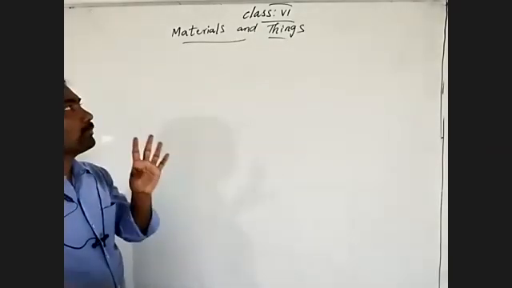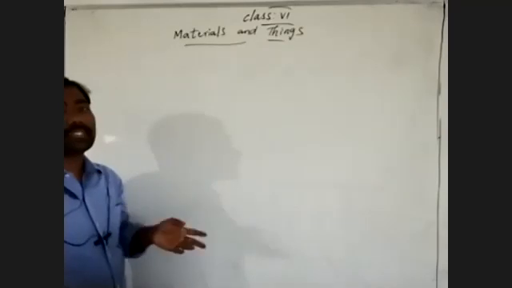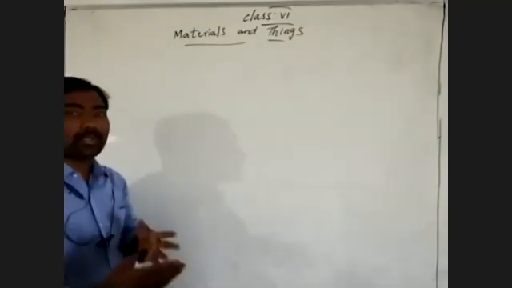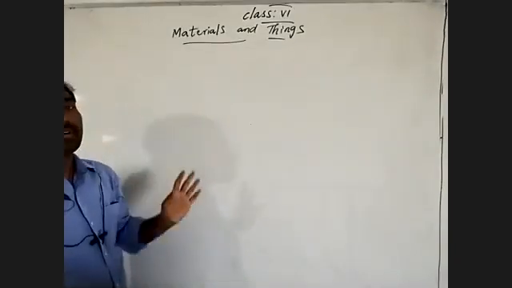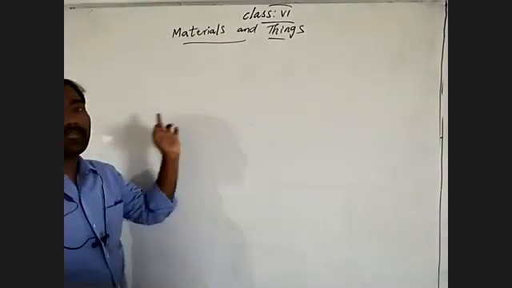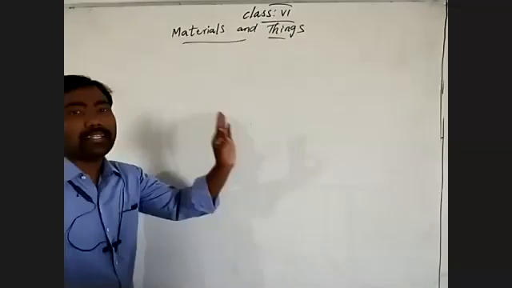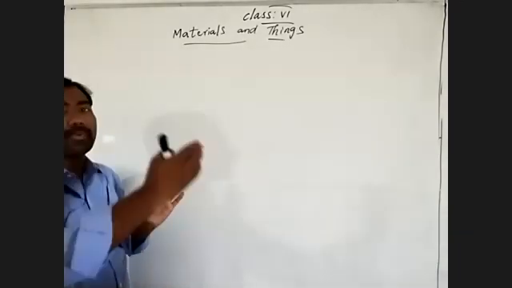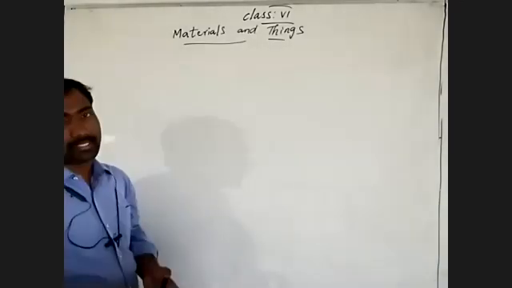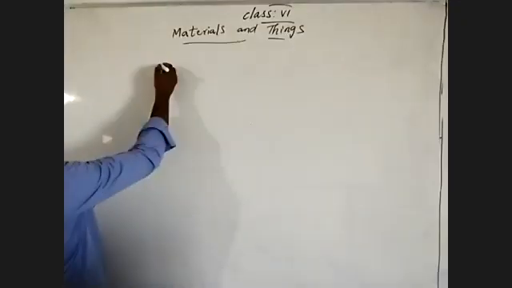So those three properties of the material we discussed, and also we observed what things are prepared using a particular property of the material. Those things will also get the same properties. Means by which material the thing is prepared, the same properties will be in the things. Understand? Coming to that, next we are going to talk about